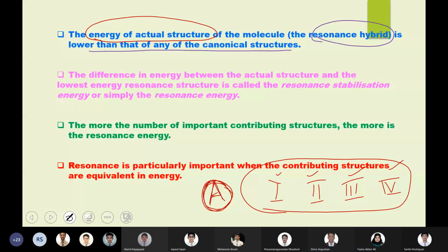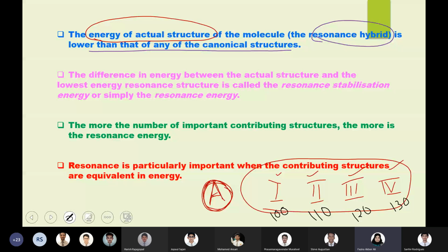Okay. I'm again taking an imaginary example of compound A with 4 resonating arrangements. Say I'm taking their energies as 100, 110, 120 kilojoule per mole and 130 kilojoule per mole, just random numbers.